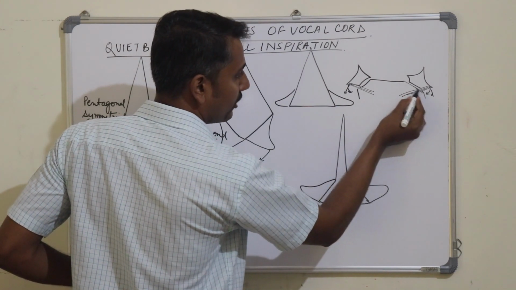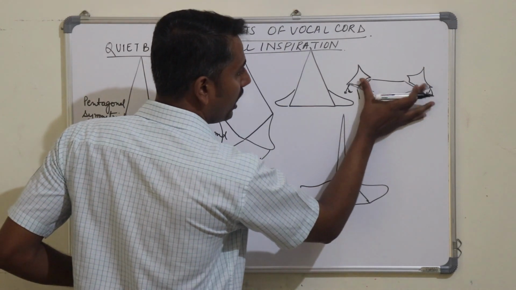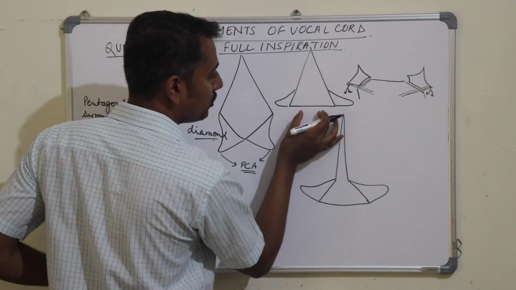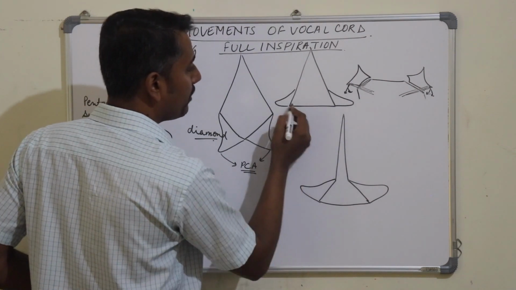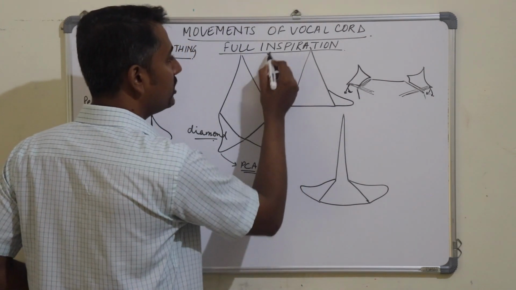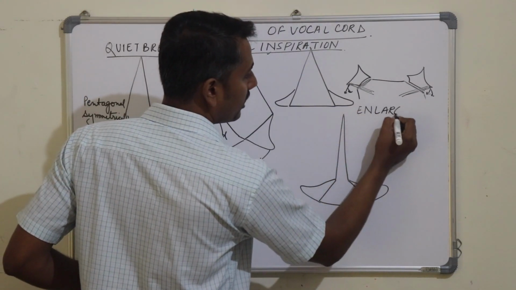Since the cricoid cartilage is slanting here, therefore the arytenoids will move away from each other. So the intercartilaginous part will become broader. Therefore, the shape of the rima glottidis in humans in full inspiration would be enlarged triangular.